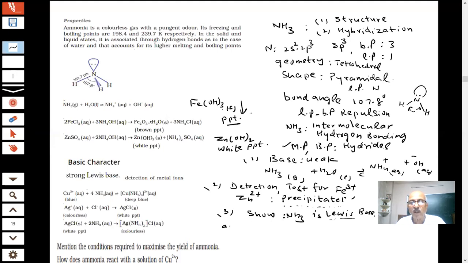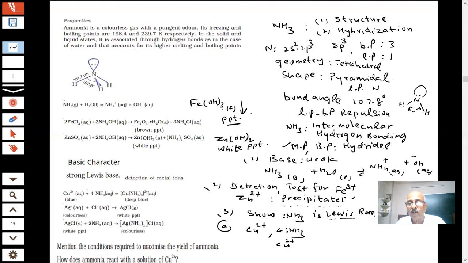This question has been asked: how does ammonia react with copper ions? If you have copper ions, students, these are transition elements. Transition elements have vacant d subshells. So ammonia can donate its lone pair of electrons, and you get highly colored complexes.